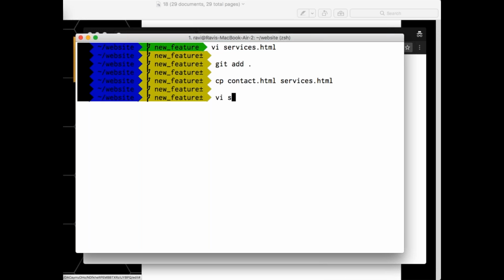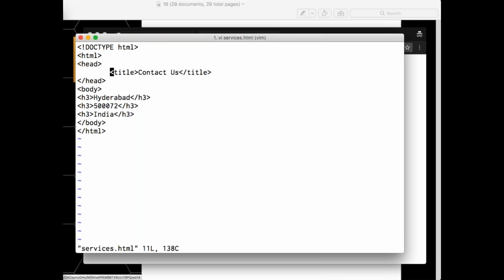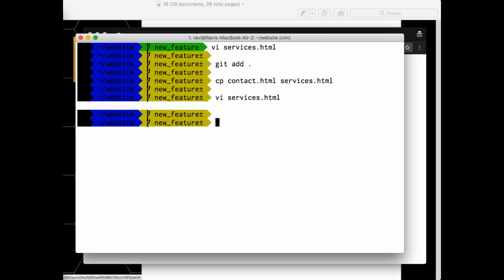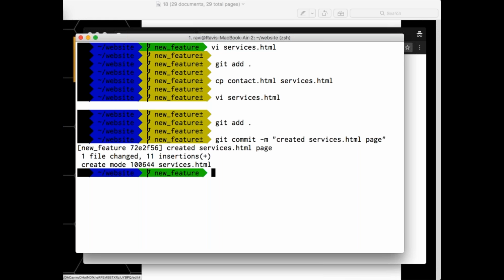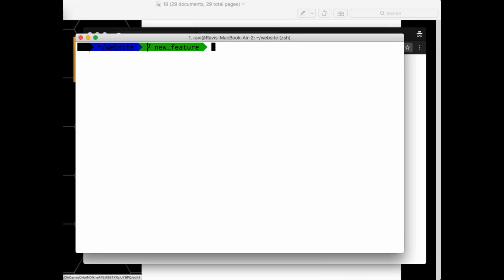And if I say vi services.html, I'll write services, right? And I'll say git add dot, git commit, created services.html page.